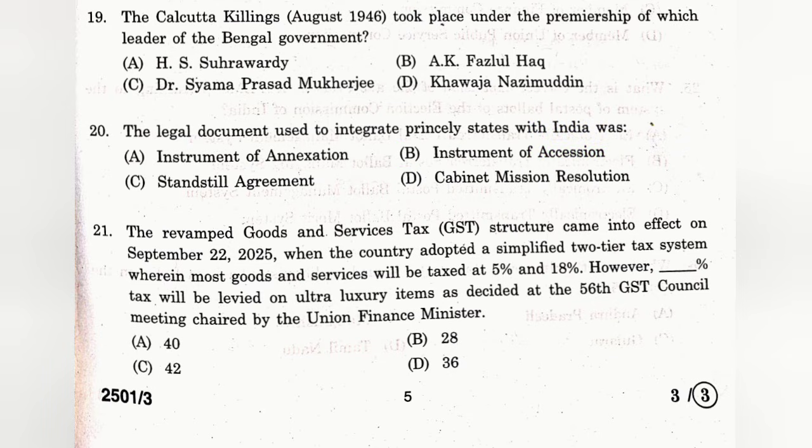Question number 21. The revamped Goods and Services Tax, that is GST, structure came into effect on September 22, 2025, when the country adopted a simplified two-tier tax system, wherein most goods and services will be taxed at 5% and 18%. However, dash percentage tax will be levied on ultra-luxury items, as decided at the 56th GST Council meeting, chaired by the Union Finance Minister. The answer is B, 28%.